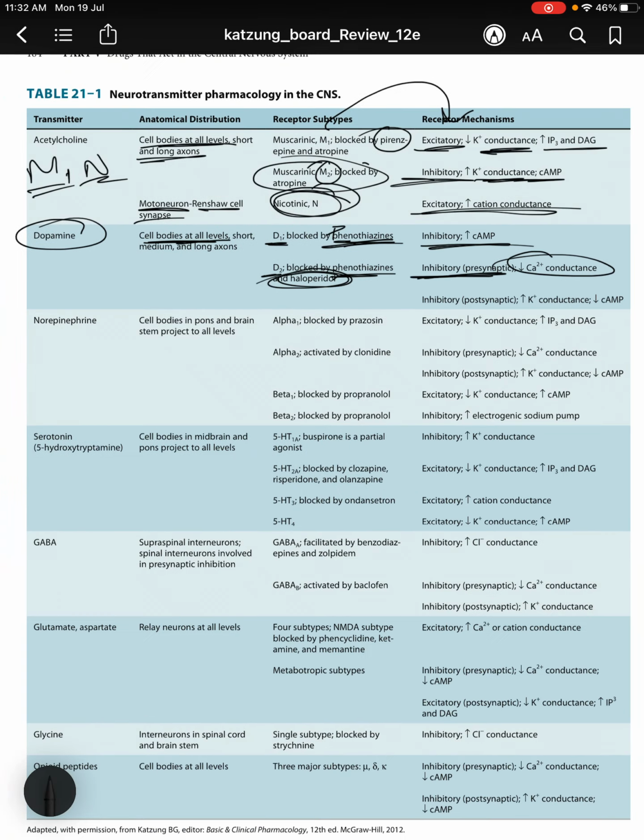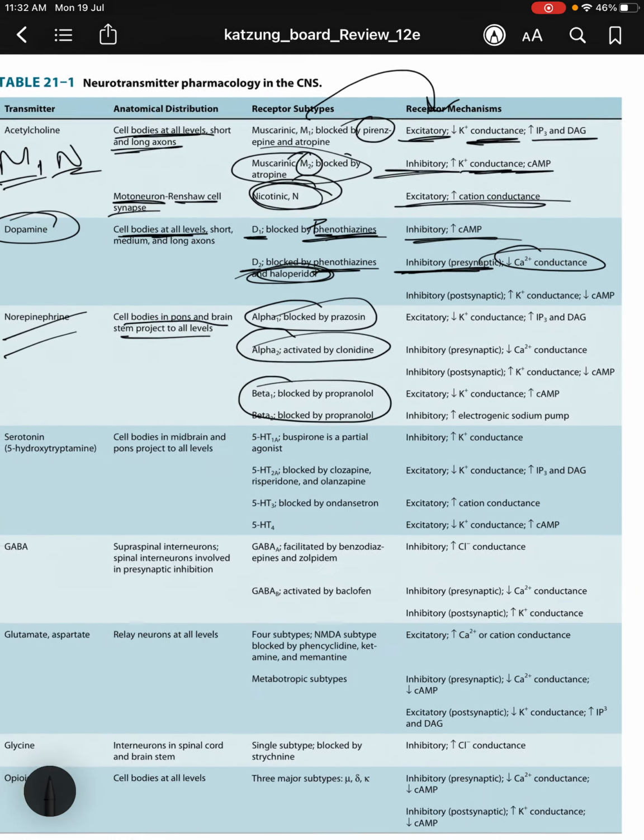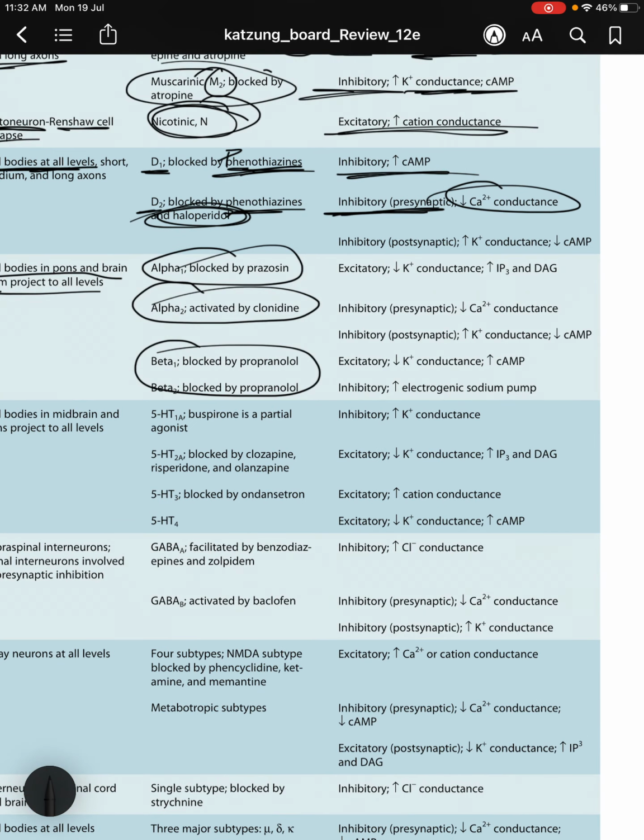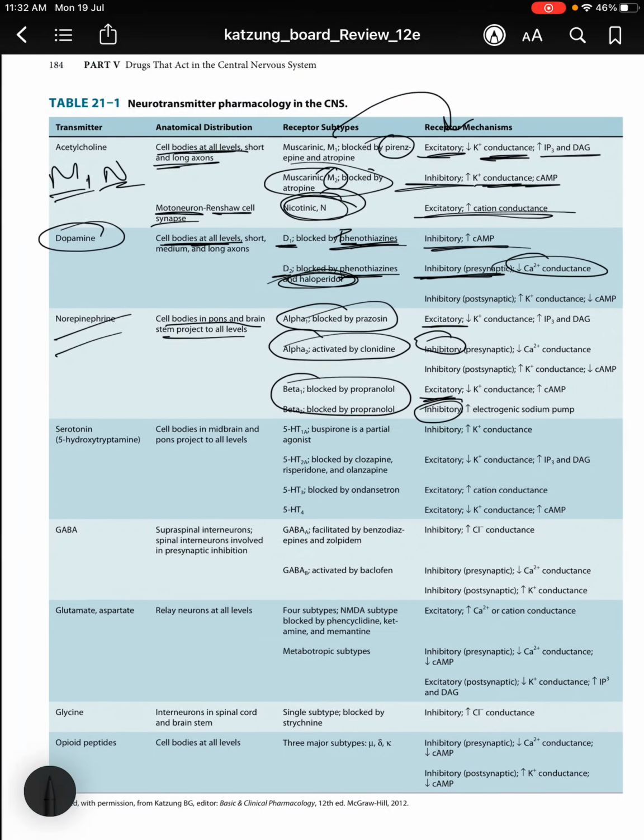And then norepinephrine, with cell bodies in the pons and brainstem projecting to all levels. So alpha 1 is blocked by prazosin, alpha 2 is activated by clonidine, and beta 1 and beta 2 are blocked by propranolol, a beta blocker. Alpha 1 is excitatory and beta 1 is excitatory, alpha 2 is inhibitory, and beta 2 is inhibitory.